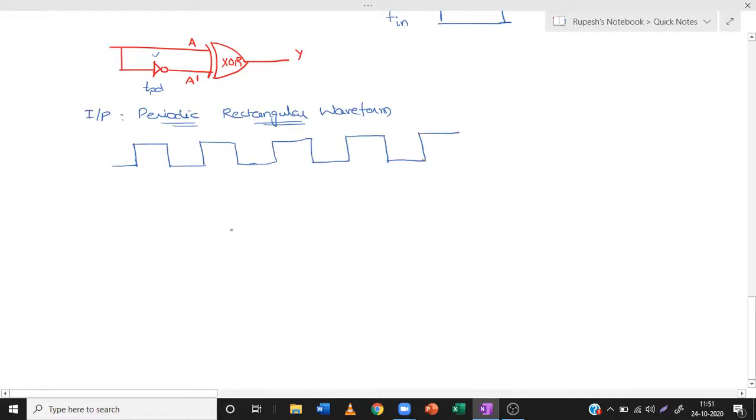So the waveform is like this. Let us take this waveform as A. Then what will be A dash? A dash will have the waveform which is inversion of A with some propagation delay TPD. Yes or no? Yes. So let me make it a bit bigger.